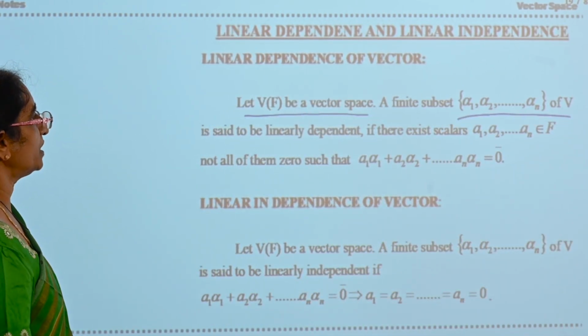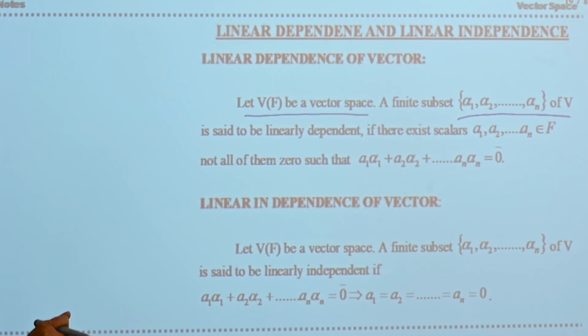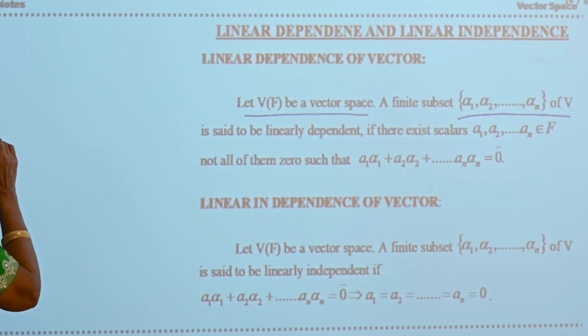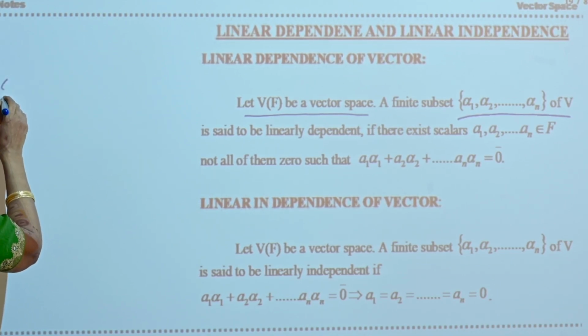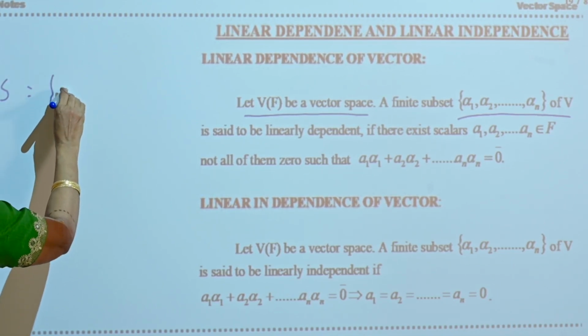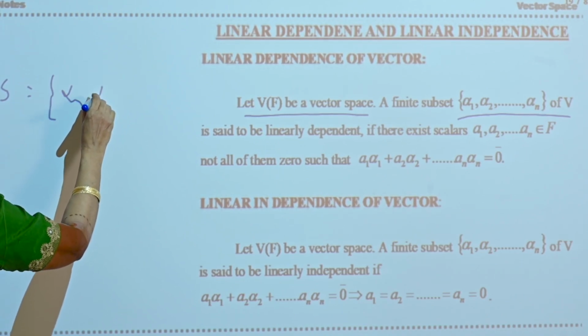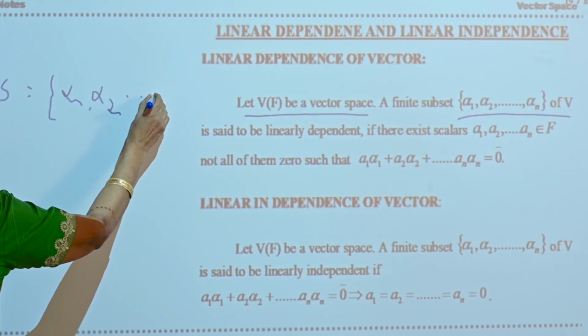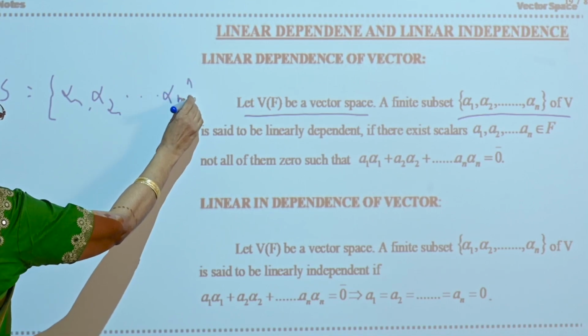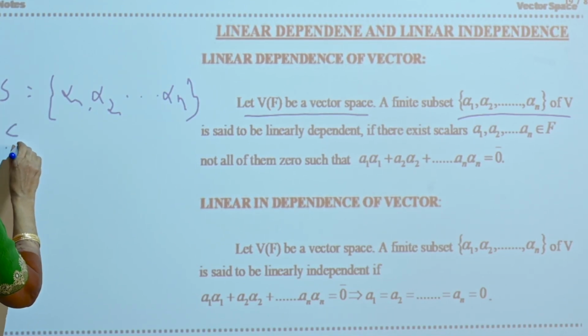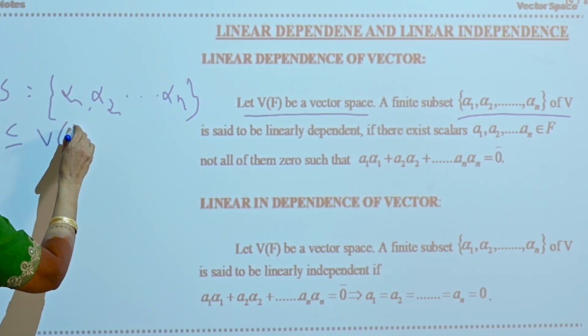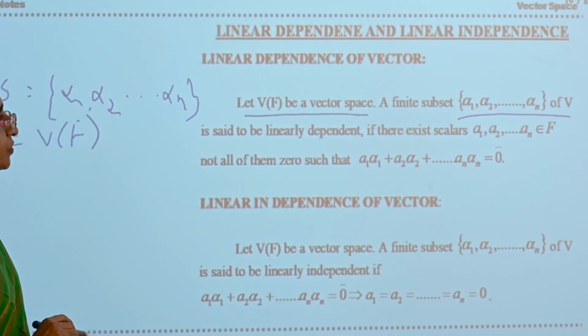If you want to say that it is a linearly dependent set, then when will you say this set is linearly dependent? Let S = {alpha 1, alpha 2, and so on, alpha n} be a subset of a vector space V(F). Now what are you going to say?